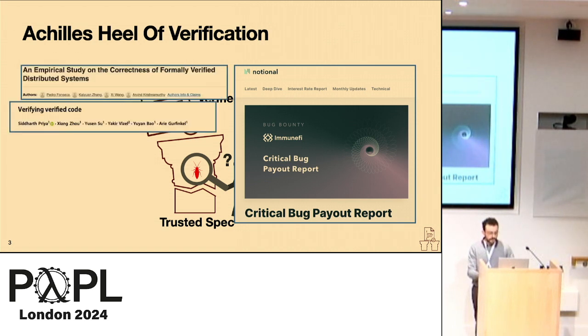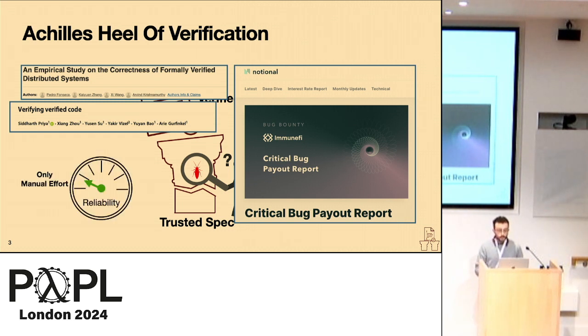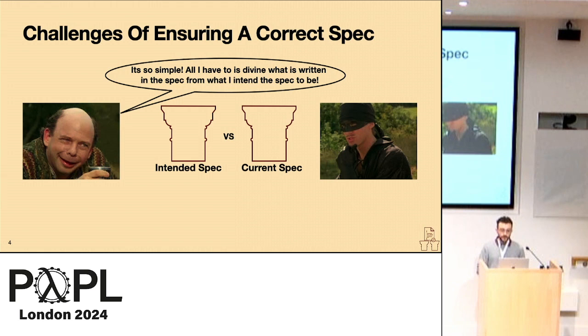There have also been a few academic studies that have, through mostly manual means, identified specification bugs in various systems, though these rely mostly on manual effort. And so in this work, we're trying to improve the reliability that we can give to a specification through the means of testing. The problem, though, of ensuring a correct specification is difficult by its very definition. Specifications are trusted, so they can never be proven correct, so any attempt to ensure a correct spec will always be best effort in some way.